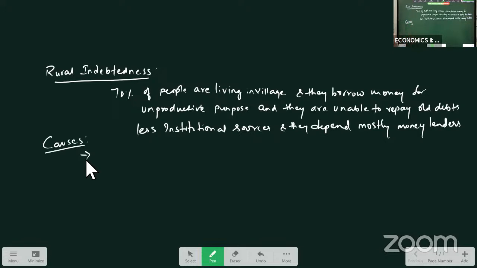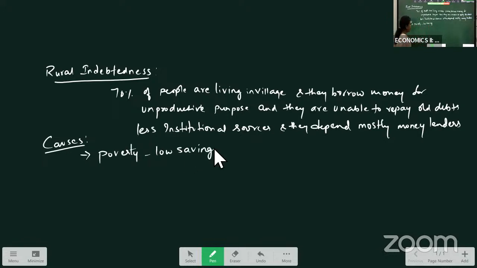The first cause is that farmers, because of their poverty, have low income, which results in low savings, and that results in crop failures. Because of poverty, their savings level is low.